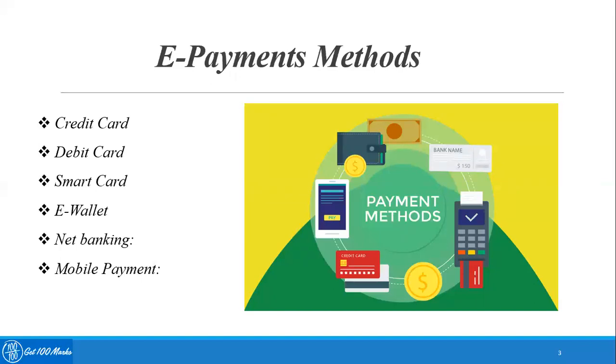To improve the security system, increased security measures such as the use of a card verification number have been introduced to online credit card payments. The CVN system, or the card verification number system, helps detect fraud by comparing the CVN number with the card holder's information. Now let's talk about debit card.